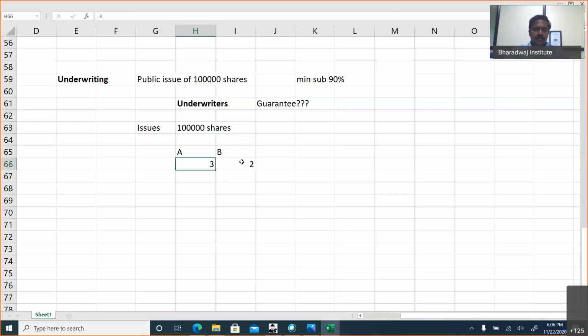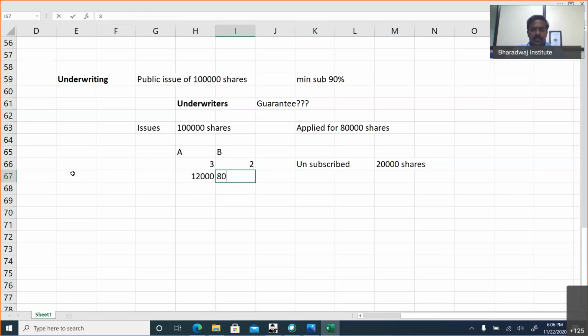So 3:2 ratio. This is the ratio of underwriting. Let's assume public applied for 80,000 shares. So what is unsubscribed? The 20,000 shares. The 20,000 shares are to be taken up by the underwriters in the 3:2 ratio, which means 12,000 shares underwriter A will take up and 8,000 shares underwriter B will take up.